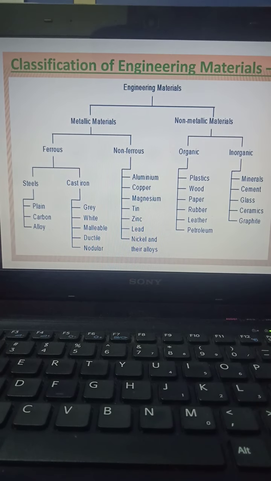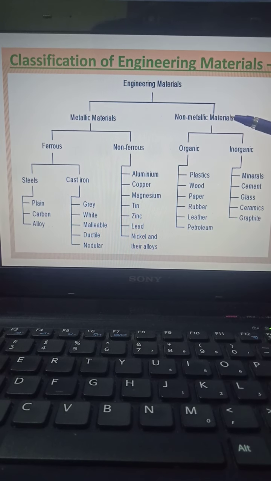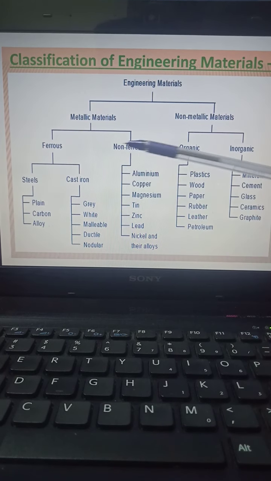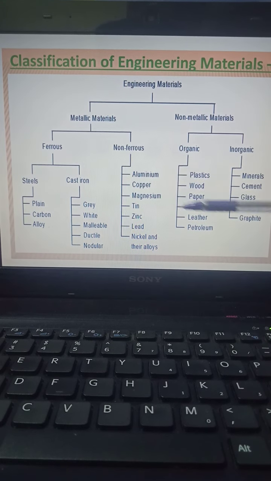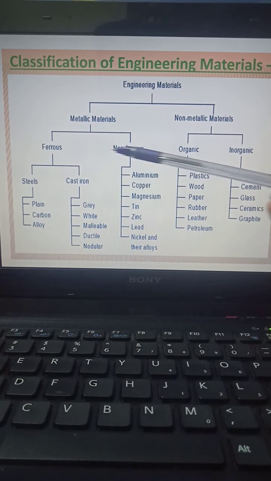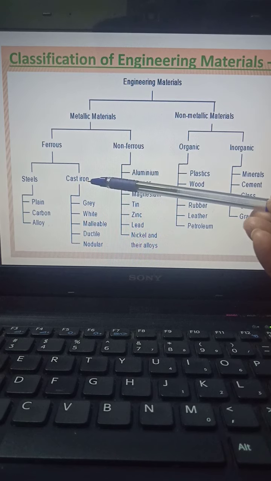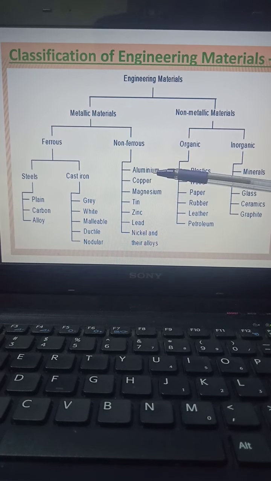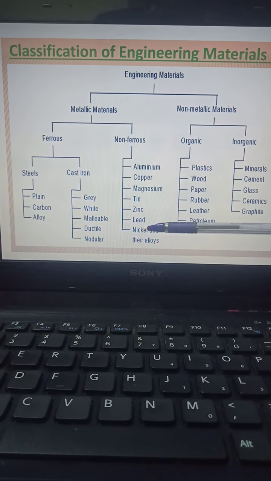This is the main diagram where engineering materials are classified into metallic materials and non-metallic materials, but we are more interested in the left side, where we have the ferrous and non-ferrous materials. On the right side we have the organic and inorganic. In engineering terms, we focus mainly on the left-hand side. On the ferrous side we get steel as well as cast iron, and on the non-ferrous side, which doesn't contain any iron, we have aluminum, copper, magnesium, tin, zinc and so on. So various materials are available here.